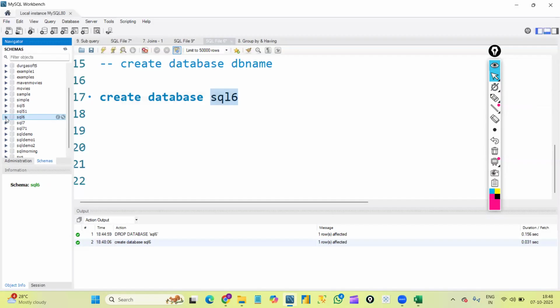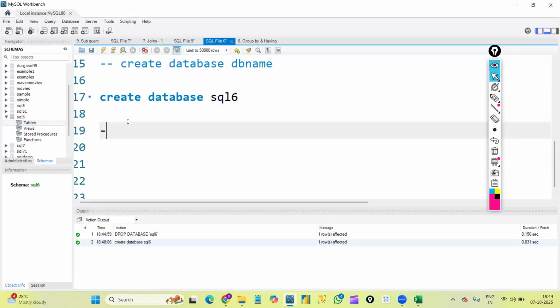Right, and you can see we can expand this by clicking on this triangle. We have 4 sections in every database, that is tables, views, stored procedures, functions. We will learn one by one anyway, but for now we are concentrating on tables. We will learn about views and stored procedures also going forward. Okay, so this is how we create the database.